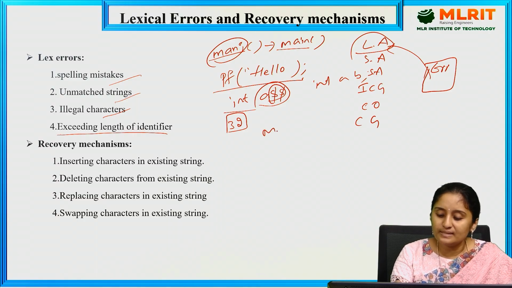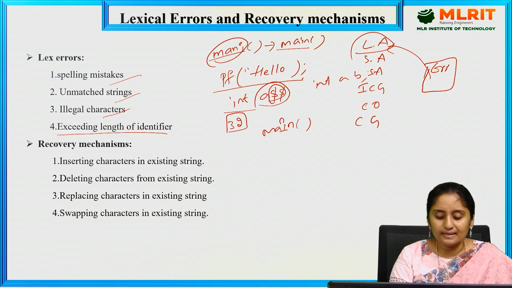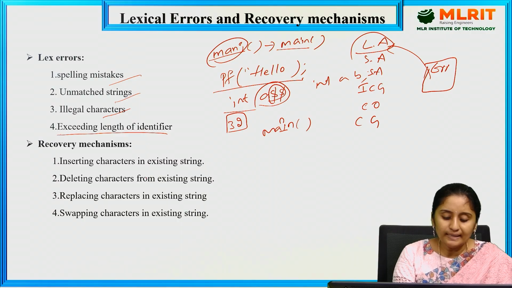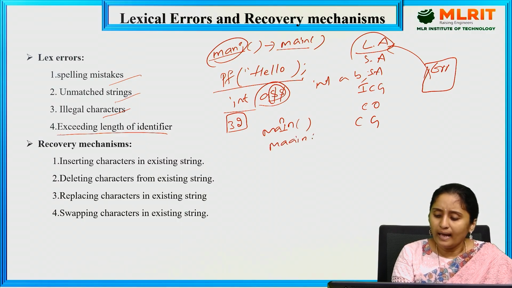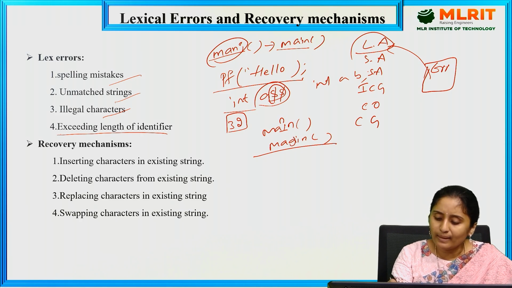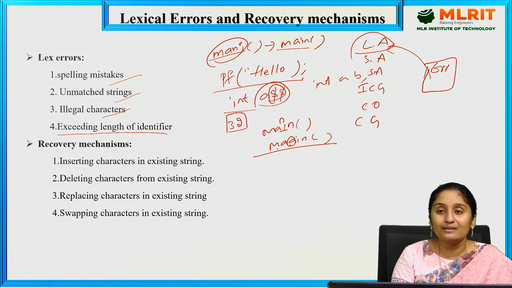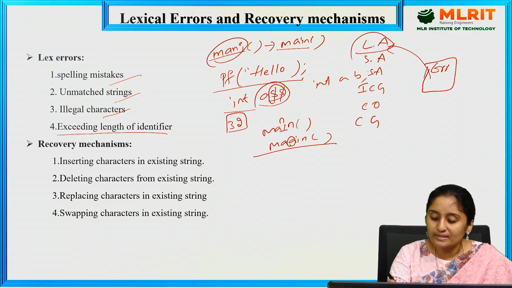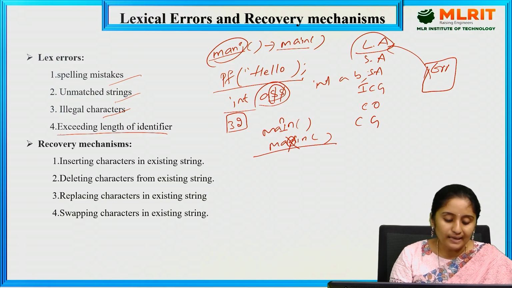So the recovery mechanisms are, first, inserting characters in the existing string. Suppose I am missing one character, so it will insert the character in the existing string. Second, deleting characters from the existing string. Suppose this is the function I have declared, and I have declared some extra characters in it. By using these recovery mechanisms we are going to recover it, so it directly deletes these extra characters.